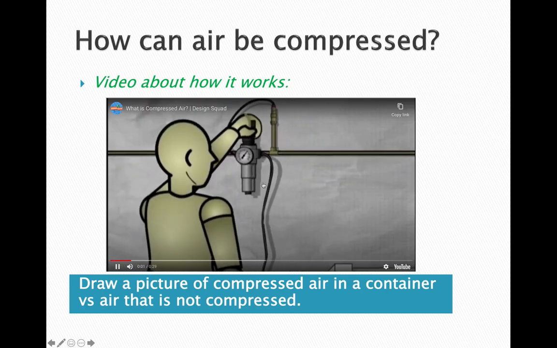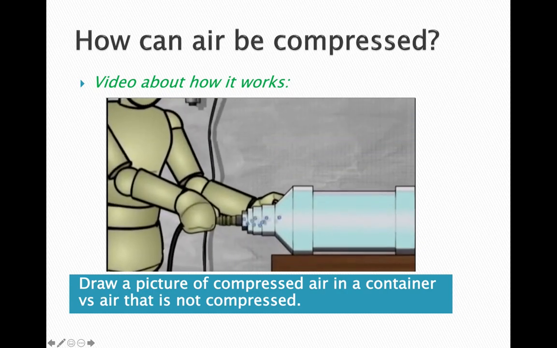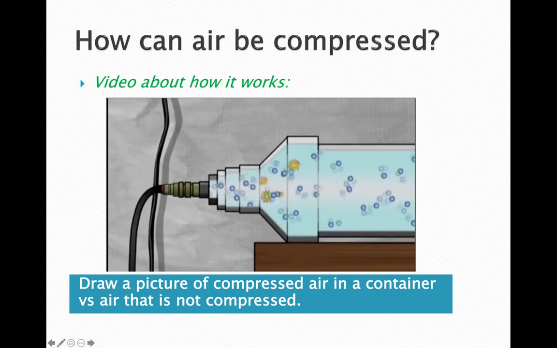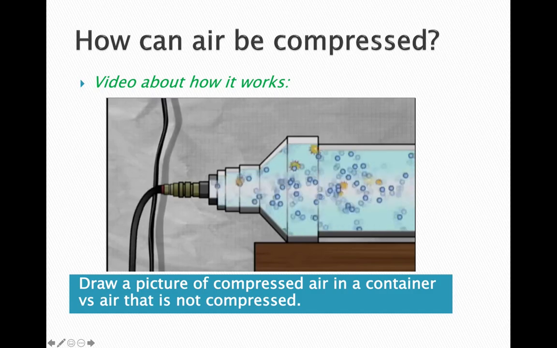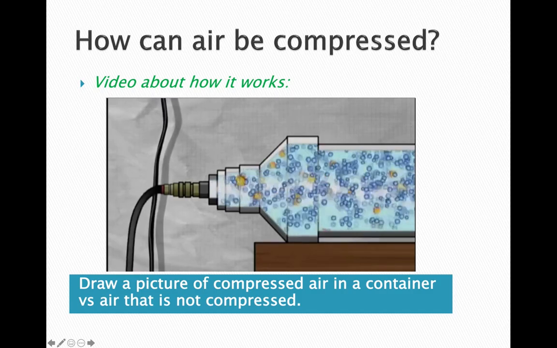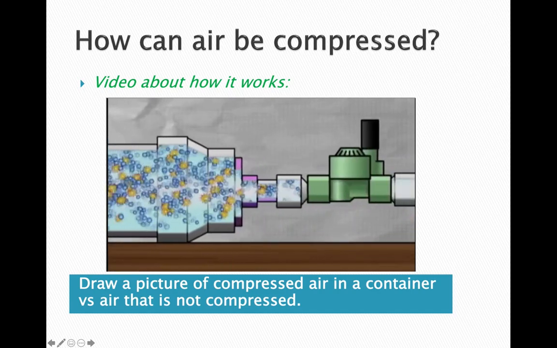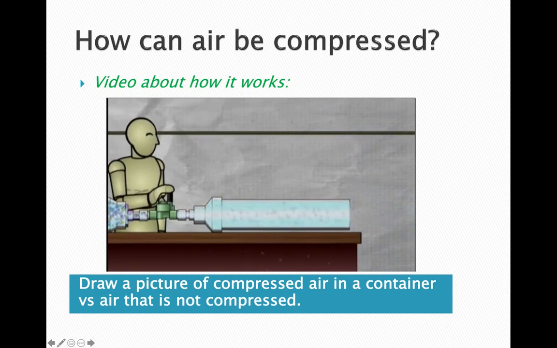Here's how compressed air can launch a t-shirt. When air molecules are pushed into a cylinder, they collide. Adding more air molecules in the cylinder means they have less space to move, so they collide more often, building pressure in pounds per square inch, or PSI. When this compressed air is released into a second cylinder with lower air pressure, the difference in pressure creates a force that shoots the t-shirt into the air.